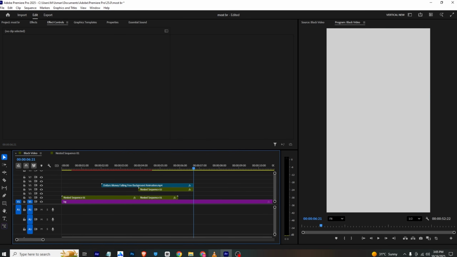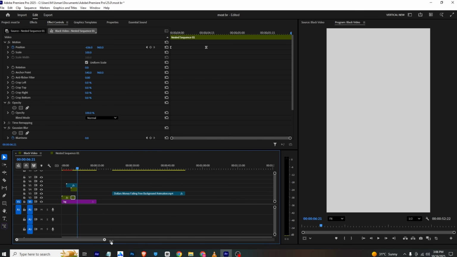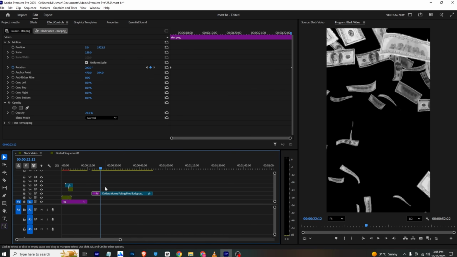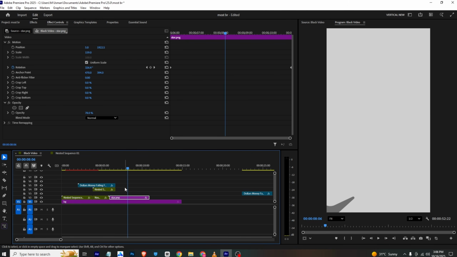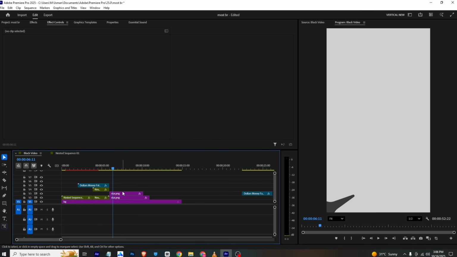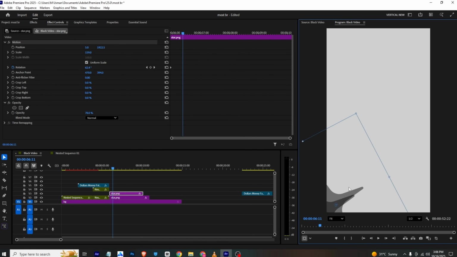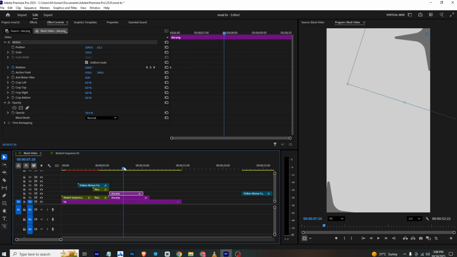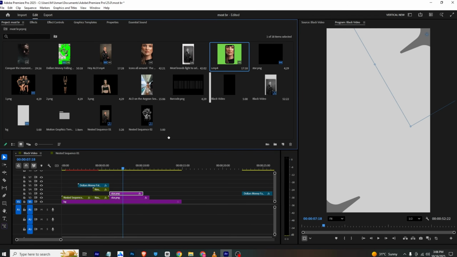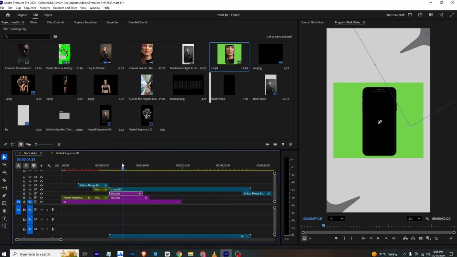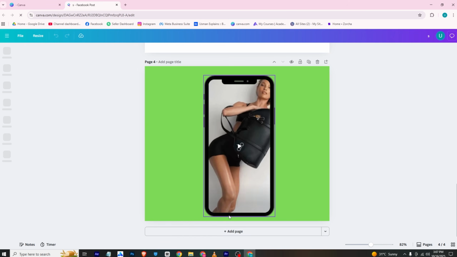For example, I can copy this star PNG and paste it here and bring it to the timeline like this. And I can make another copy of it. Make sure I bring these like here, and now I will select it and move it to the other side. So it will be like this, as you can see. Now what we need to do is add the green screen, and you can bring in this one. I used Canva to make this animation.